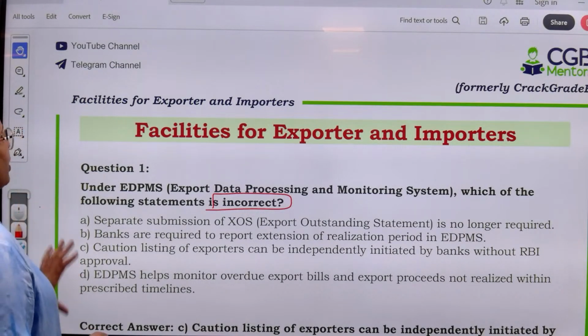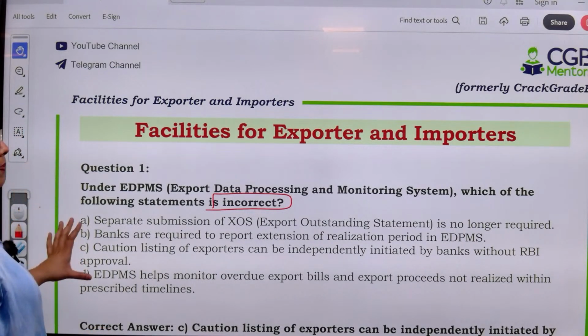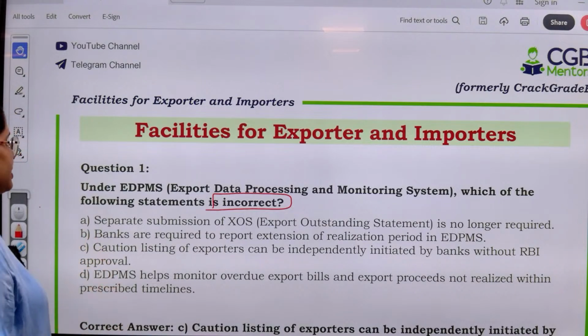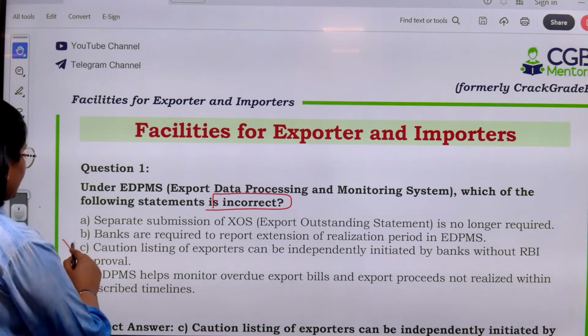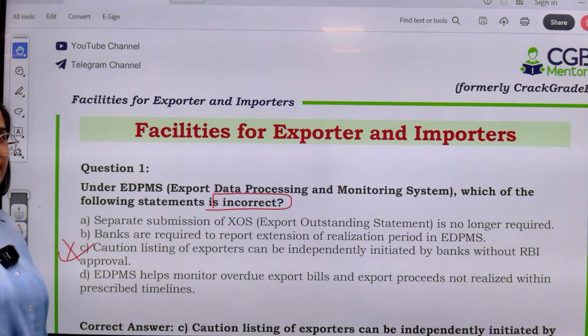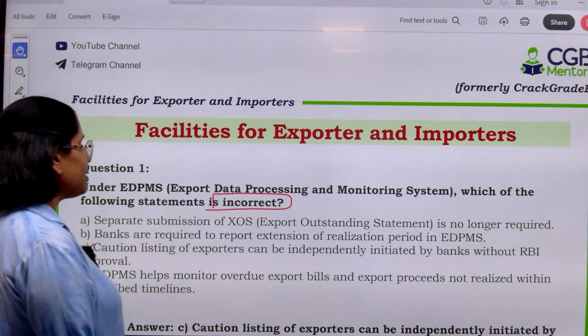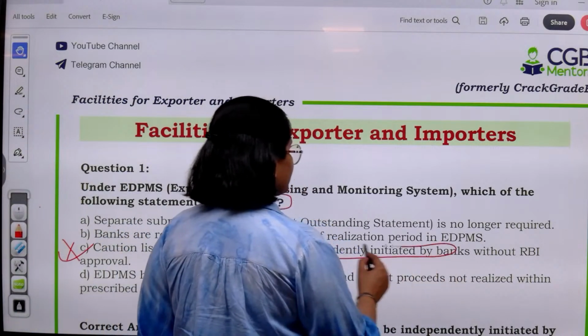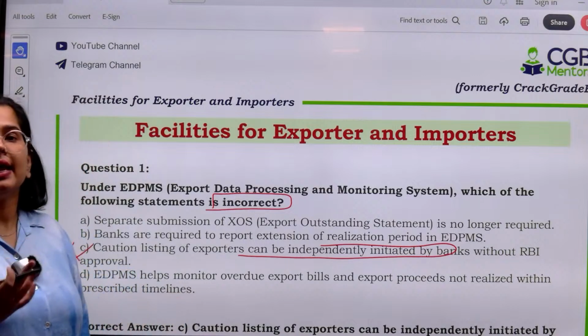Now, if you have studied the EDPMS related guidelines, you will understand that this is the incorrect statement, or this can be the correct answer for us, because banks are not allowed caution listing of the exporters independently.